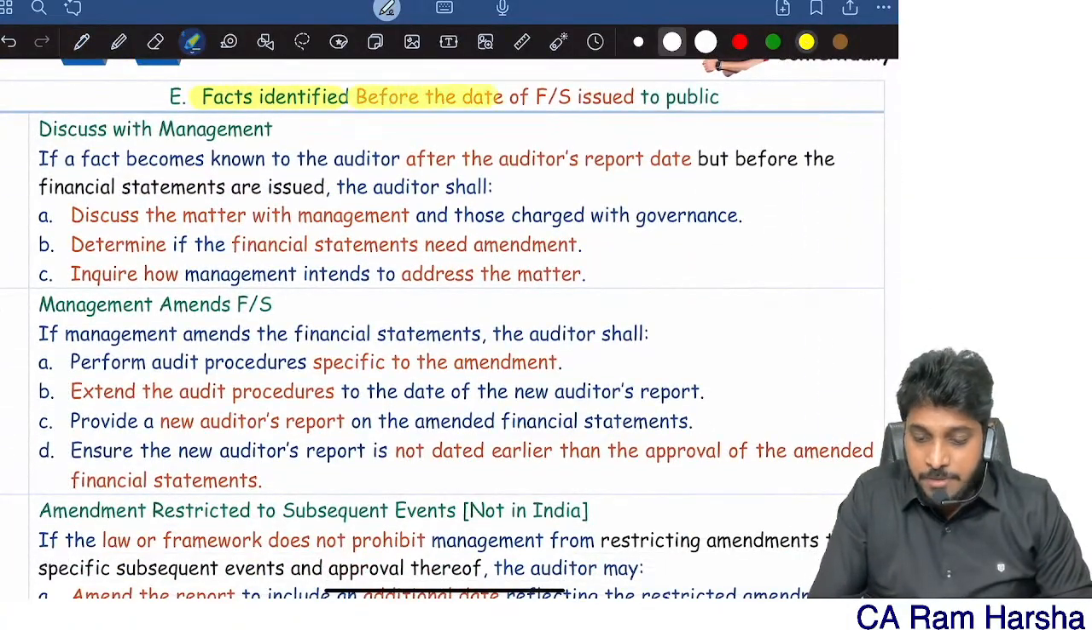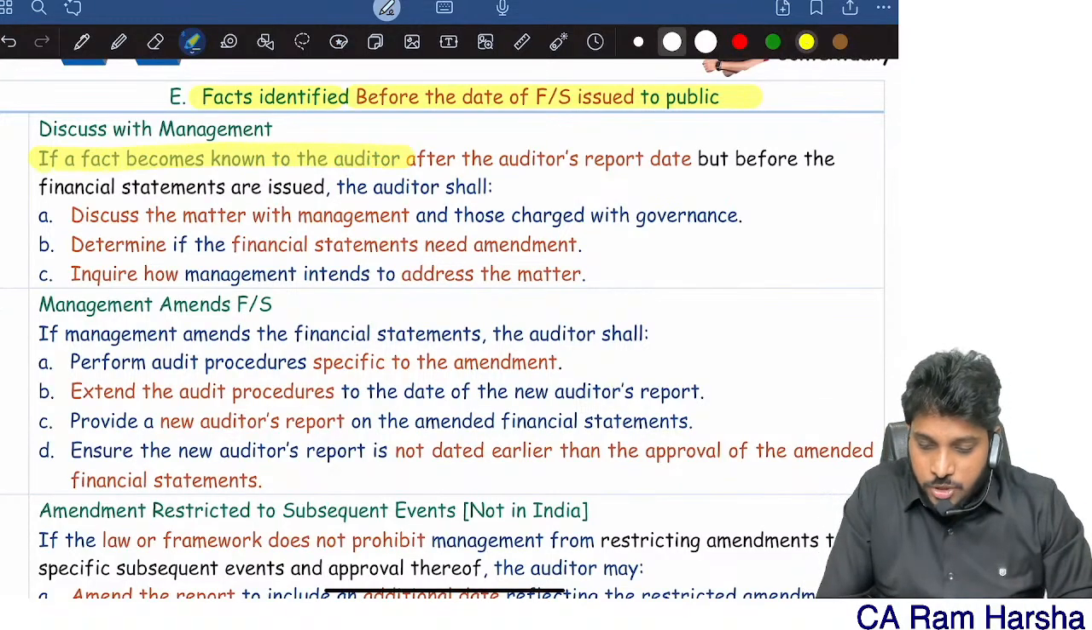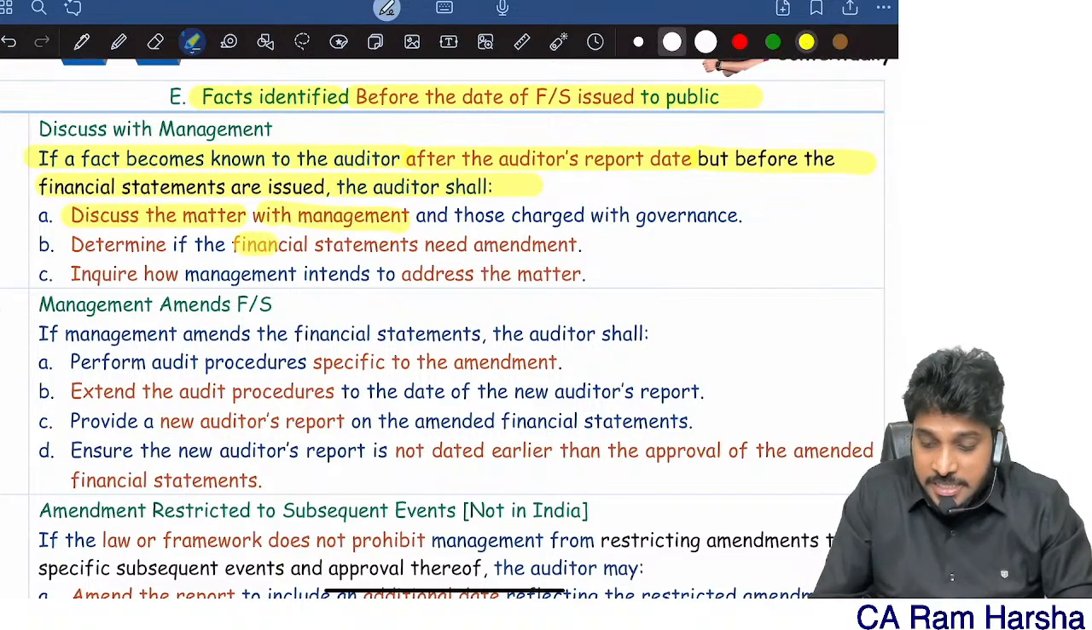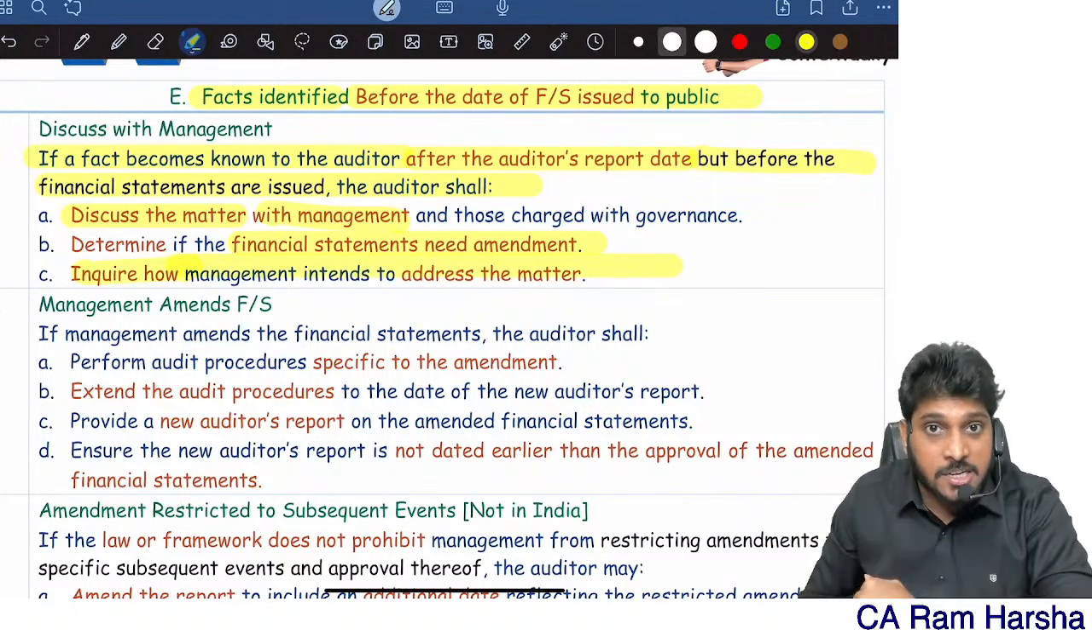Fact identified before the date financials are issued to the public. If a fact came to the knowledge of the auditor after the date of the audit report, but before financial statements are issued to the public, first discuss the matter with the management. See, do financials need amendment? If so, how is management going to amend it? Ask them.